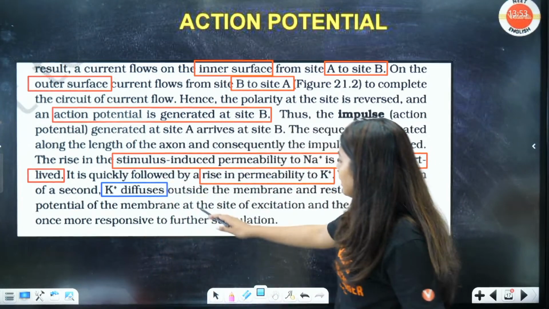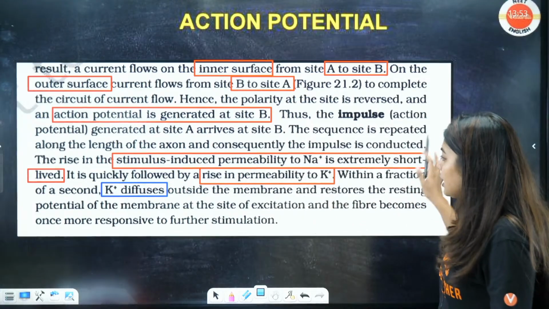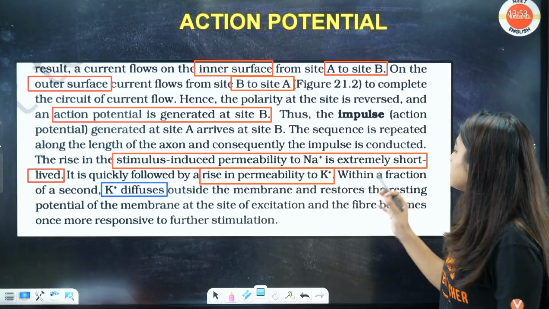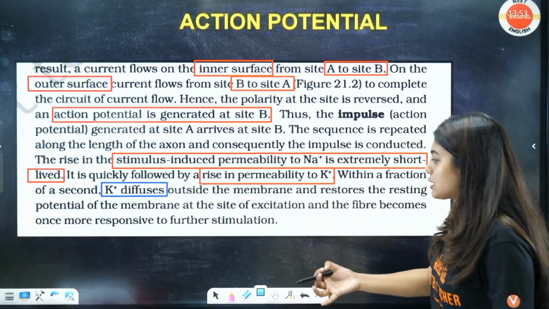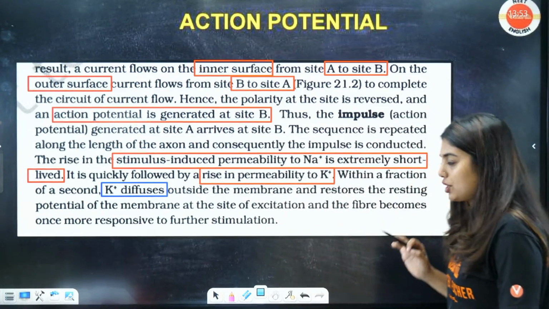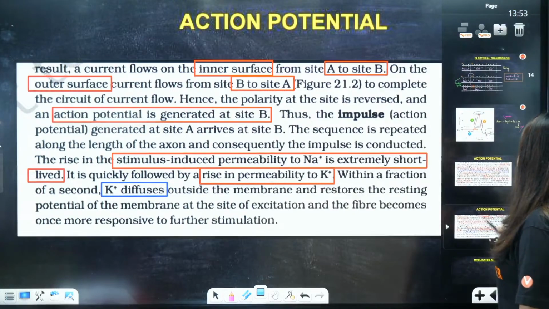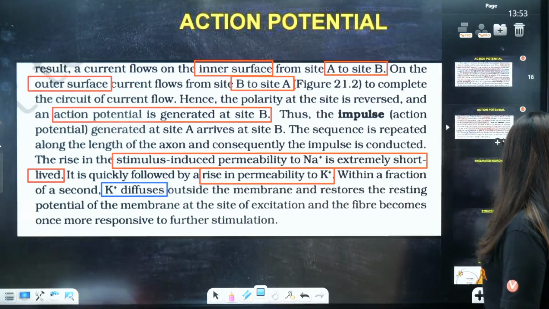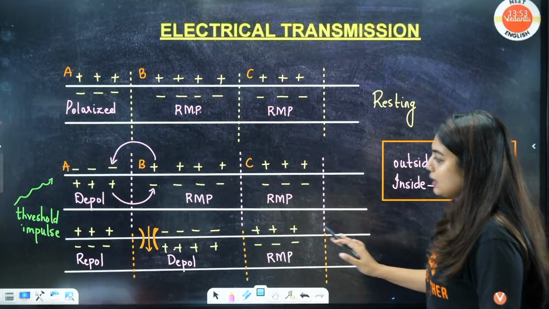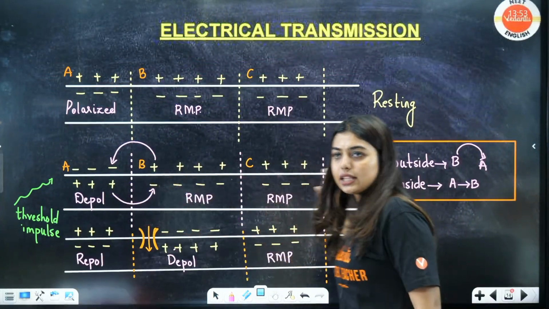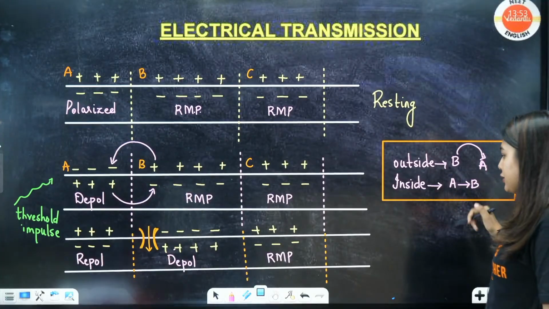Now potassium diffuses outside the membrane and restores the resting potential of the membrane at the site of excitation, and the fiber becomes once more responsive to further stimulation. This is the exact thing. Is this clear? Myelinated. So in this, if you understand, nothing like that. This you should understand, and this you should understand. B to A to B.